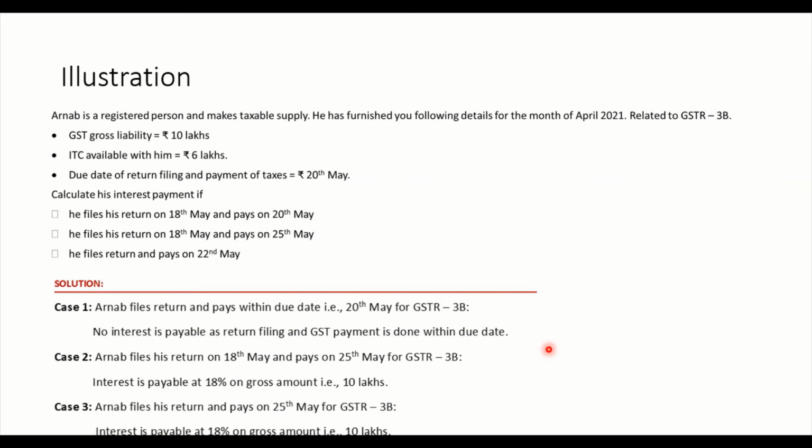Hope you are understanding this. This is a very easy and very beautiful case study. Very, very beautiful. You thank me later.